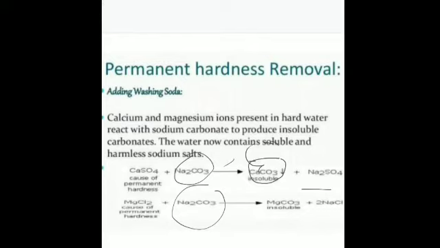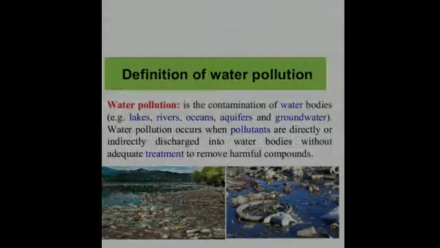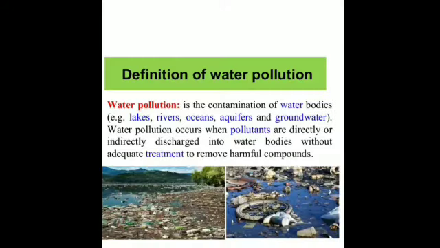Is that clear? Then what is water pollution? I have told you water pollution is contamination of water with any undesirable, unwanted, toxic substances that make it absolutely unfit for human consumption, either for drinking or any other process, any other activity or any other purpose. So the harmful and unwanted substances that contaminate or pollute the water body are known as water pollutants. Is it clear?